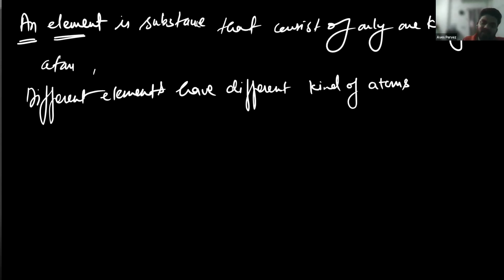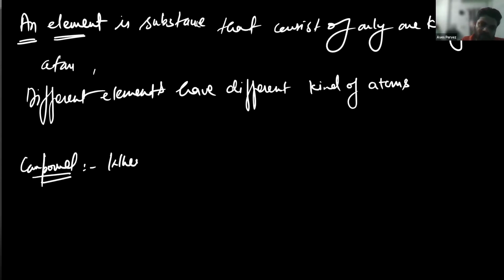Okay, and it is the element that consists of only one kind of atom. Now moving to the next one, which is compound. What is a compound? Okay, so a compound is when two or more elements chemically combine together.